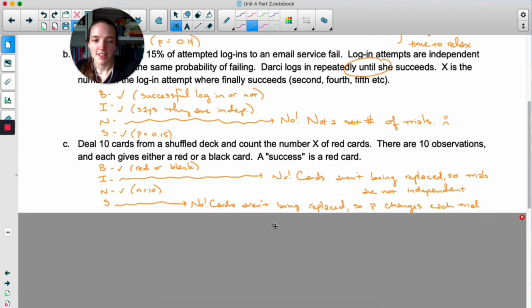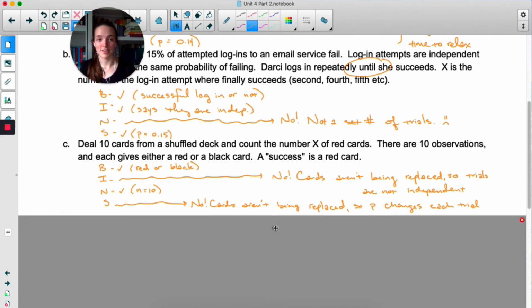This last one is also not binomial for two different reasons, and I personally, as a teacher, would accept either of these as valid answers. The more obvious one, I think, is that the probability is not the same each trial. Because we're dealing 10 cards, the probability of each card being red changes. We're not showing one card, putting it back, shuffling, showing a second card, putting it back, shuffling. We're laying out 10 cards, which means once I put down that first card, the probability of being red has changed because now I've laid down a red or a black card and there's a different number of cards in my hand. So the probability is not just 50% each time.